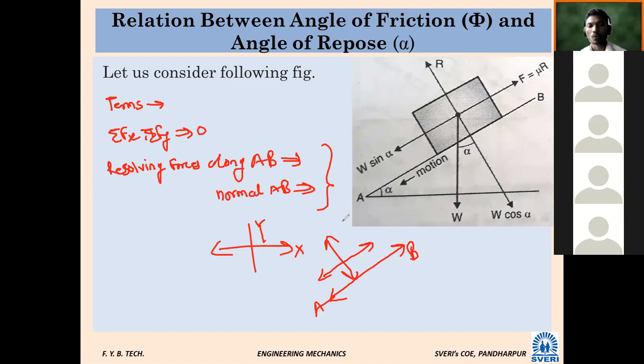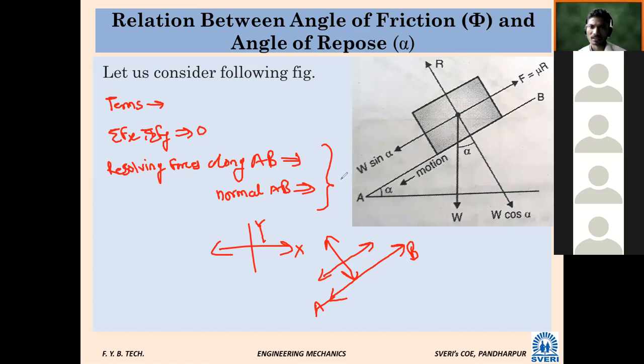Till now, we were resolving the forces along the x-axis and y-axis, horizontal and vertical. But hereafter, if an inclined plane is given, we are going to resolve the forces along the plane and normal to the plane.